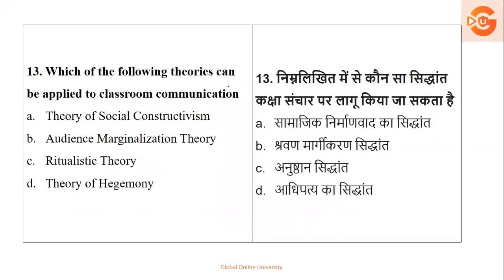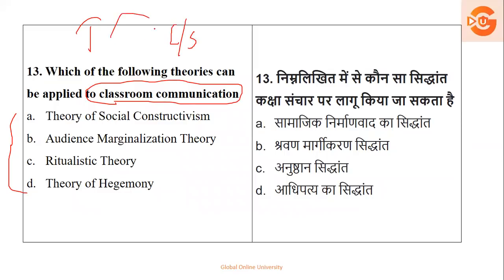Now, which of the following theories can be applied in classroom communication? In this question, let's assume you do not know the theories. You have not read the theories. So when you talk about such theories, just focus on the question once again: which theories can be applied in classroom communication? In classroom communication there is a teacher and a learner or student. So basically, why does a teacher communicate with a learner? To transform him, to develop him, so it means to get a constructivity out of it. So here, the theory that goes with the statement is the theory of social constructivism.